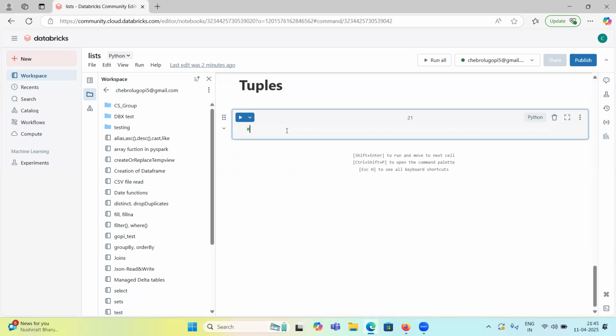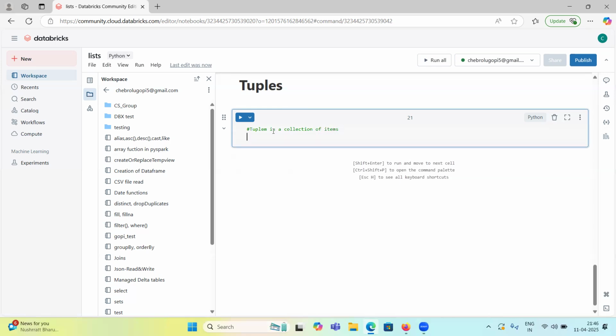Tuples. Now tuples. Earlier, the first concept we have seen is lists. Now a tuple is also a collection of items. The characteristics are: lists are ordered, and tuples are also ordered. Lists are mutable, I mean we can change the items inside the list.